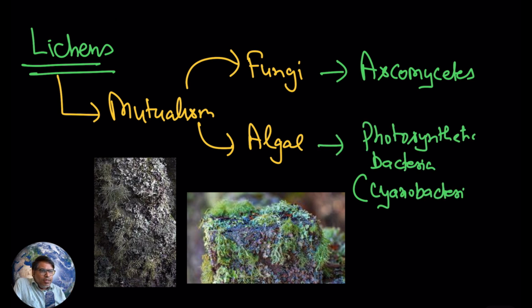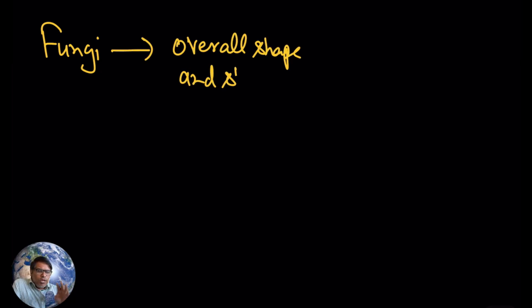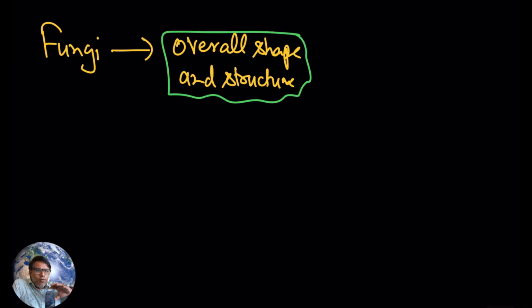Generally these algae are the photosynthetic bacteria, cyanobacteria. So fungi mostly from Ascomycetes, and algae generally from cyanobacteria. When they are staying together in close contact, they are going to form lichens, and this is a good example of mutualism. Now try to see how the fungi are being benefited, how the algae are being benefited here.